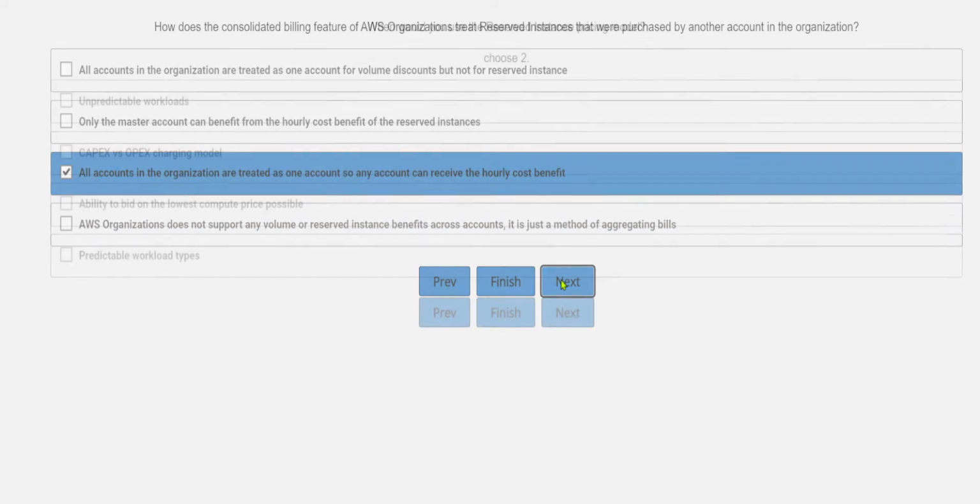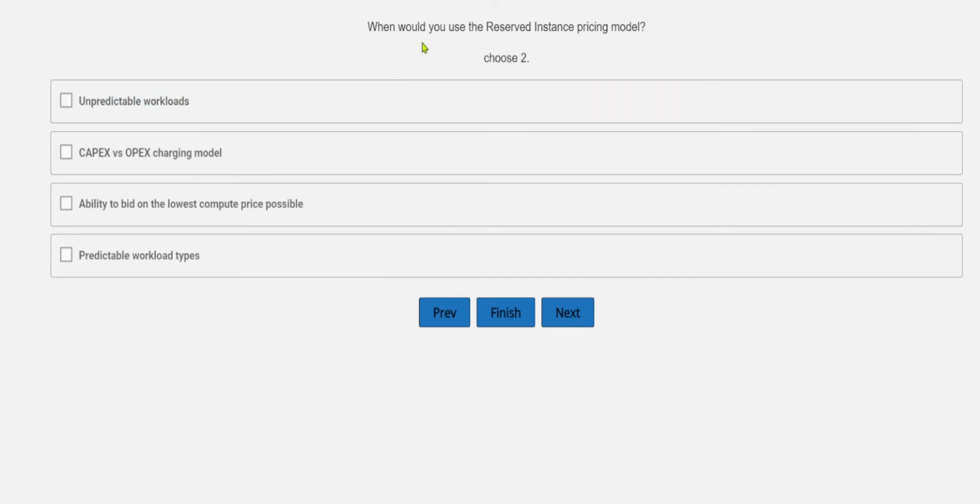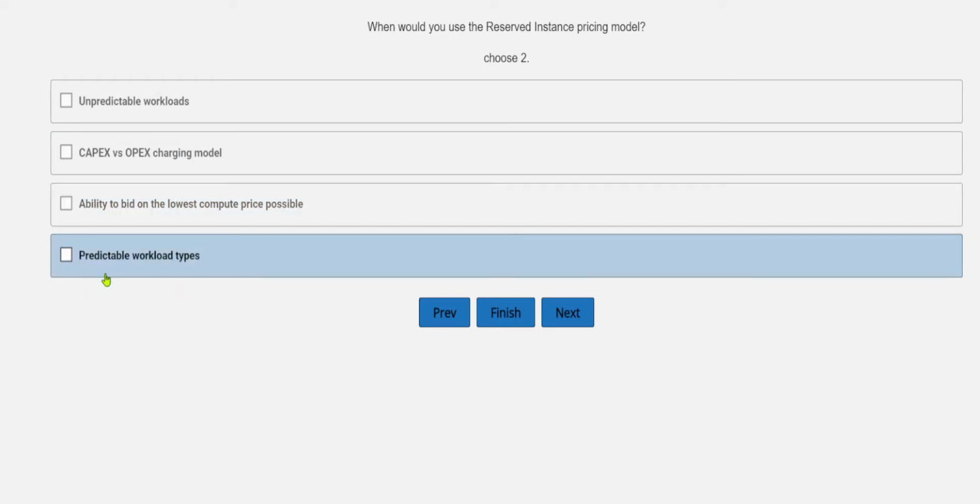So let's move to the next question. When would you use the reserved instance pricing model? So it is the case when we would like to use the reserved instance pricing model. Mark the keyword, that is reserved instance. The options are unpredictable workloads, capex versus opex charging model, ability to bid on the lowest compute price possible, and predictable workload types.